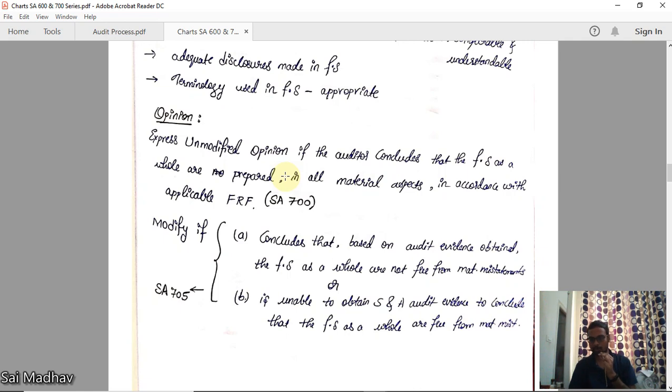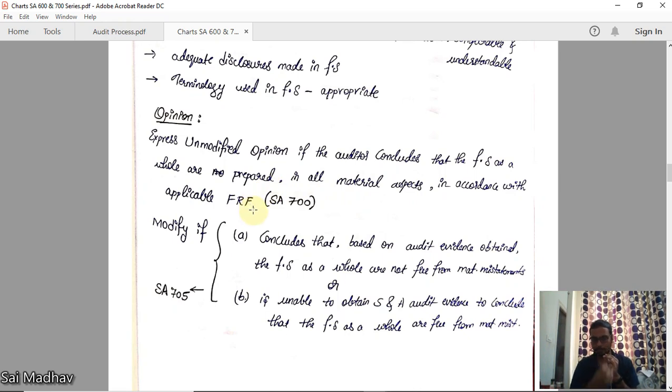Overall, there are two types of opinion: modified and unmodified. We will see in 705 regarding those. Now, opinion: express unmodified opinion if the auditor concludes that financial statements as a whole are prepared in all material aspects in accordance with applicable FRF.